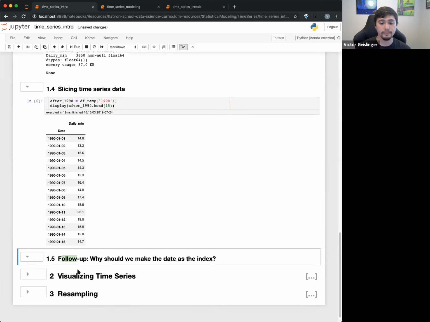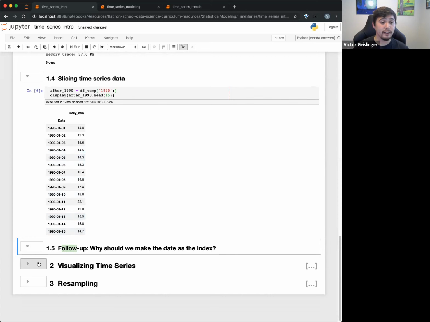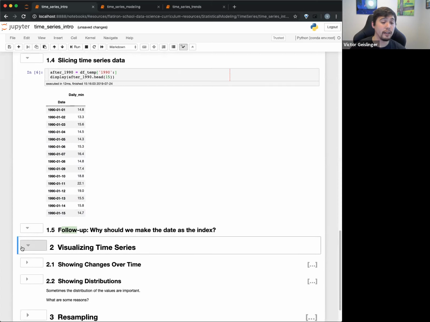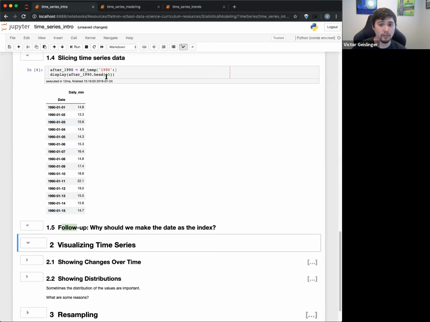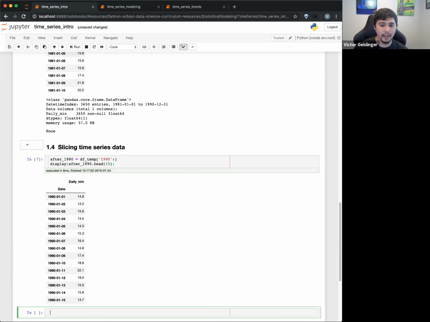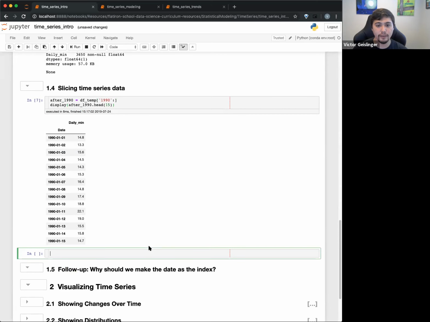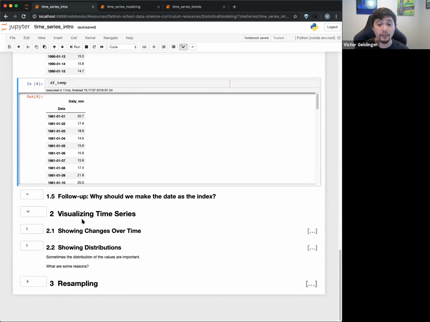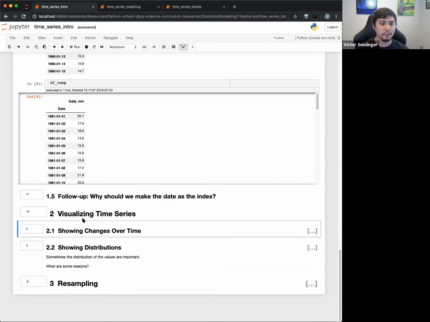Nice to see some numbers, but the fun stuff is when we start visualizing it, right? So the first thing we're going to do is start to visualize this. Because you can get this whole information. If I really wanted to, I could just do DF temp and see that whole information. Oh, cool. They're numbers. Ooh, tells you nothing, right? I love numbers, but it's hard to read them. It's not easy to get information. And this is where we can use our visual cortex, and our human brain, to pull this information out. And so this is what we're going to look at now.